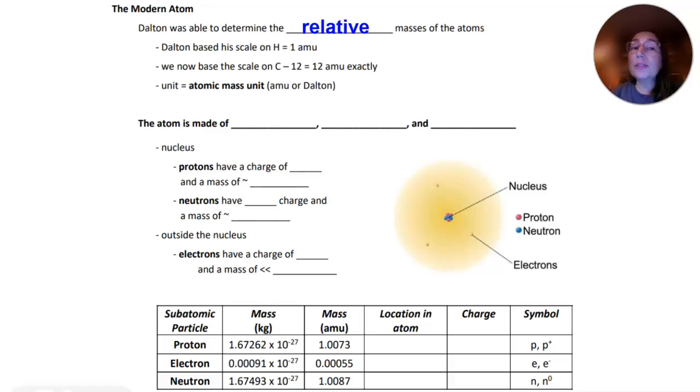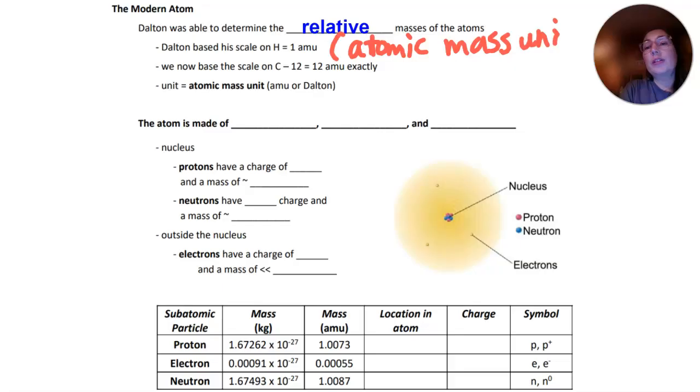Okay. So Dalton was able to determine the relative masses of the atoms. He based his scale on a hydrogen atom having a mass of 1 AMU, where AMU stands for atomic mass unit. So it just needed a basis, and he picked hydrogen to be 1 atomic mass unit. We now base the scale on carbon-12 and say that that's exactly 12 AMUs, but it's the same big picture idea. I got it here: atomic mass unit, AMU, or a Dalton.